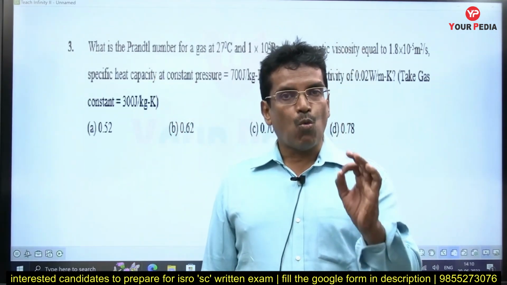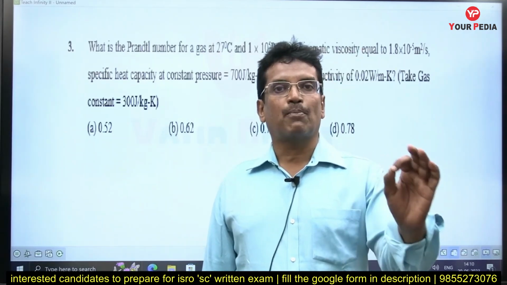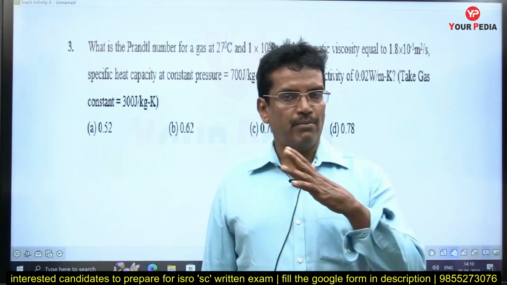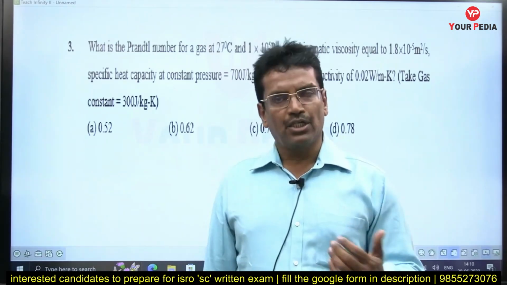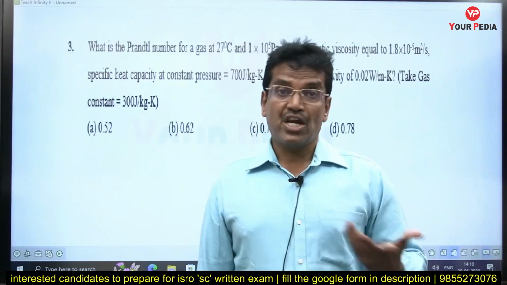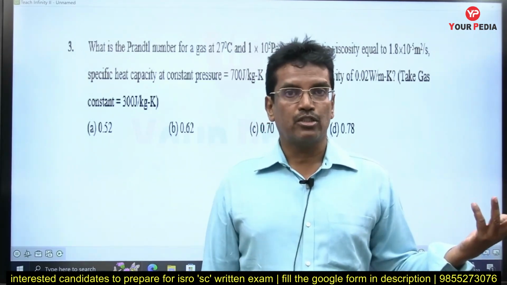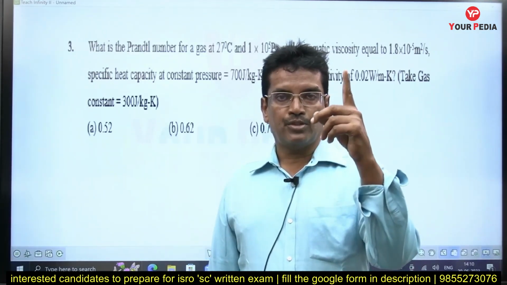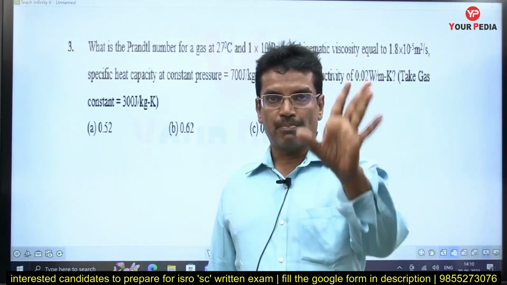Prandtl number is the only dimensionless number which is a property of the fluid. In the convection chapter, we come across so many numbers like Nusselt number, Reynolds number, Prandtl number, Grashof number, Rayleigh number, Stanton number. But among all these numbers, there is only one number which is a property of the fluid, that is called the Prandtl number.